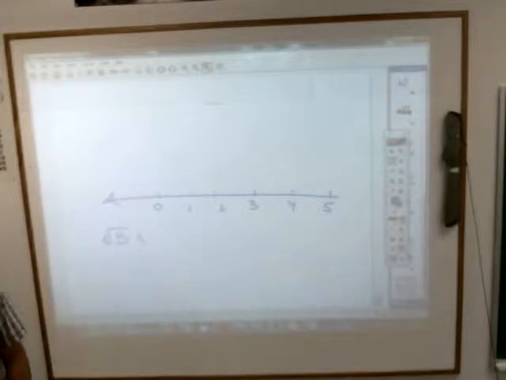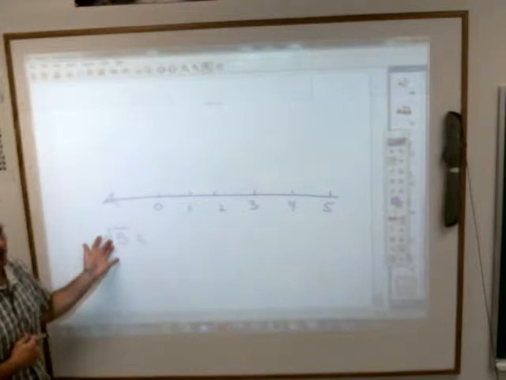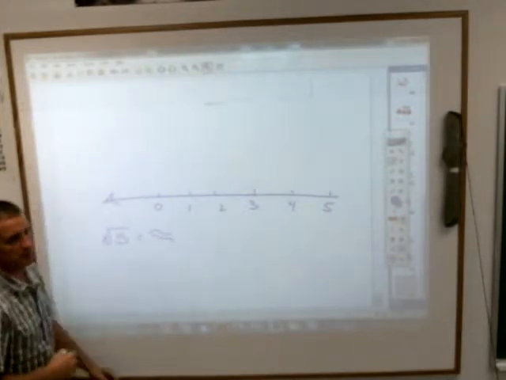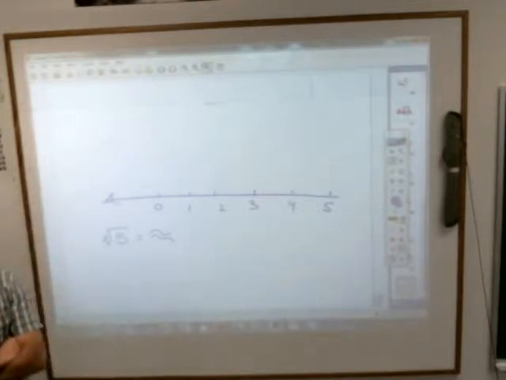Where on the number line would the square root of 5 go? Or what numbers are close to what the square root of 5 would be? What is an approximation? Use this little squiggly sign there. What's an approximation for the square root of 5?